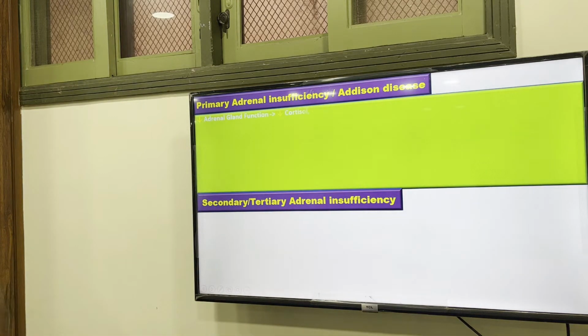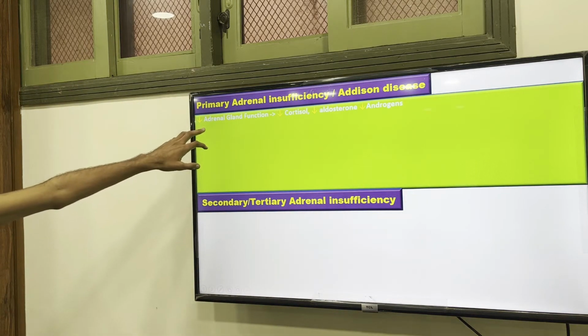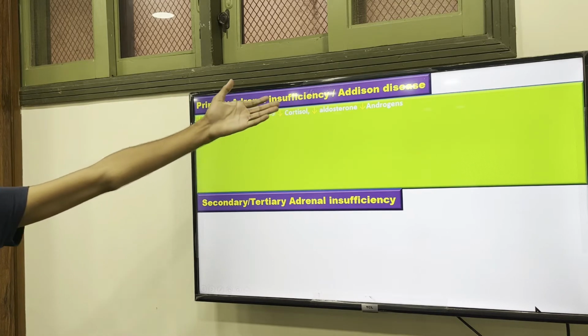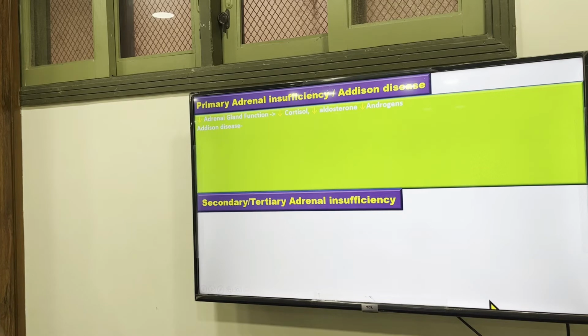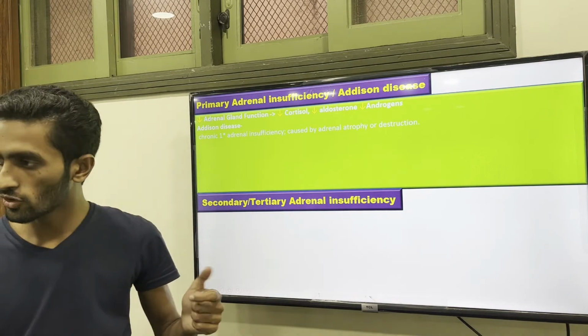So in the primary, what will happen? Adrenal gland function goes down. So what will happen? All our secretions go down: cortisol, aldosterone, and androgen go down. This condition is called Addison disease. Okay, Addison disease.